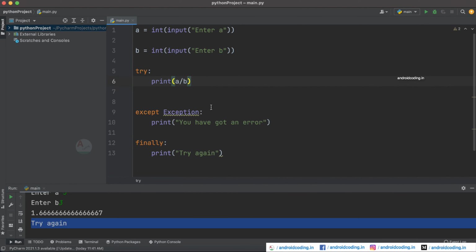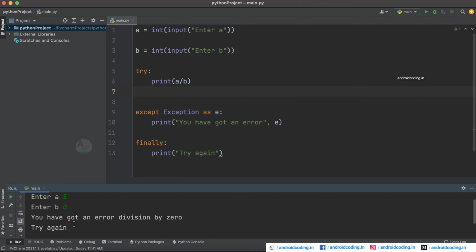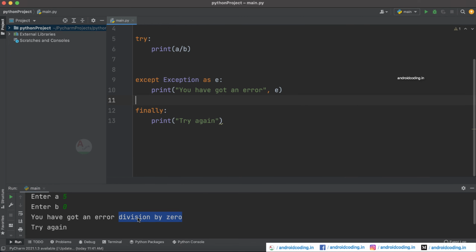And also you have a scenario where you can know the type of error here. So you need to write except Exception as E here. You can just specify E here, and now try to see here. I am providing the value of A to be 5 and B to be 0. So here you have got an error which is of type division by zero. It is clearly specifying now.